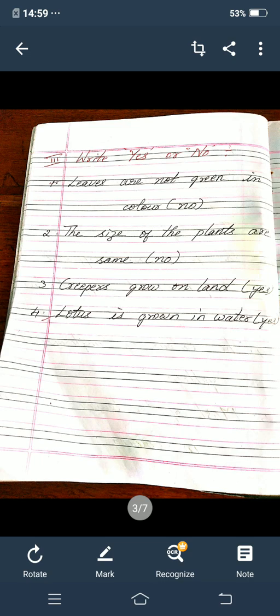Once again I am going to repeat. First one, leaves are not green in color, no. Second one, the size of the plants are same, no. Third one, creepers grow on land, yes. Fourth one, lotus is grown in water, yes.